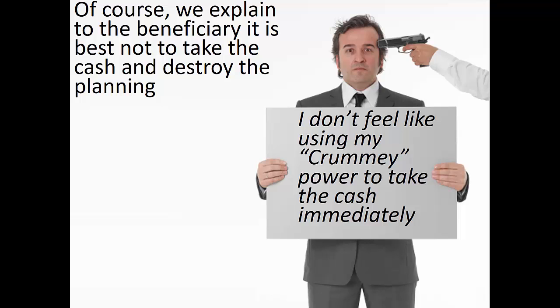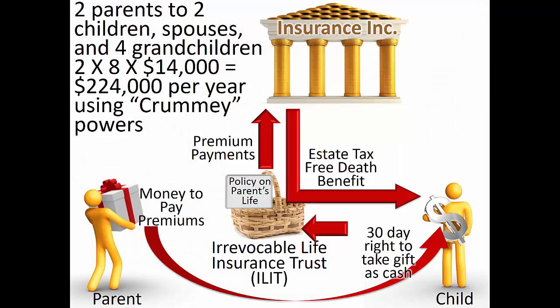This is one reason why such rights are typically given in a family situation where the donor has sufficient informal influence over the recipient to prevent the cash withdrawals. Any overt or formal attempts to influence the power holder's decision may nullify the tax effects of the Crummey power. Although the present interest annual gift tax exclusion is relatively small, for example $14,000 in 2016, it can be used for every donor and every donee. When combined together for a large number of donees, these add up to substantial annual transfers.